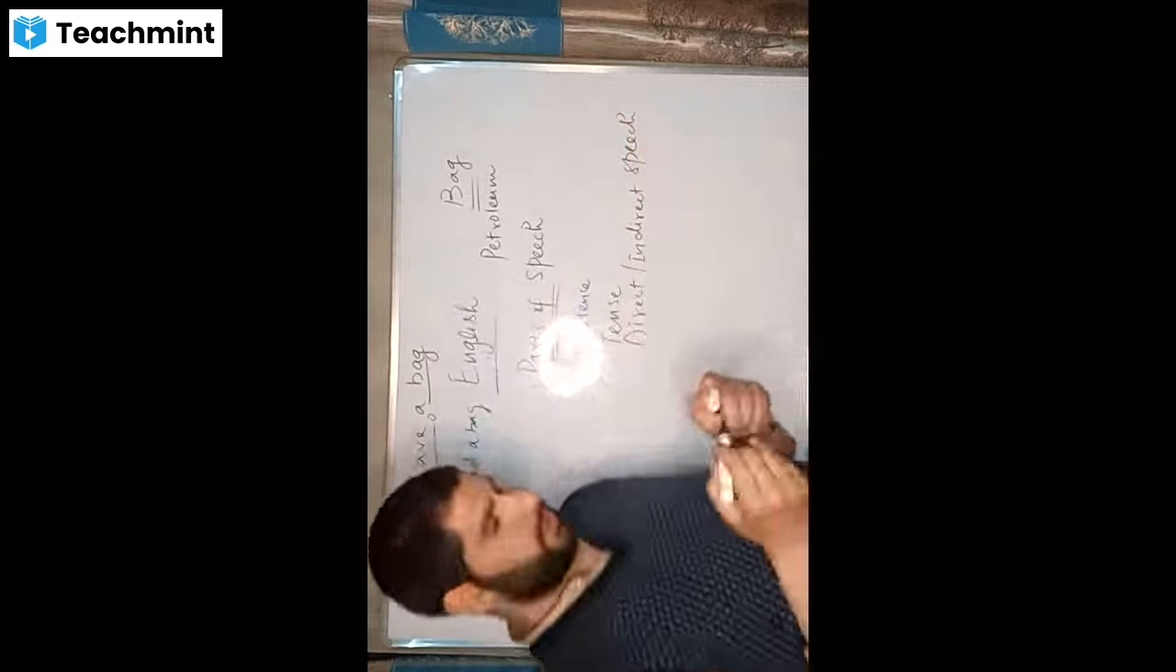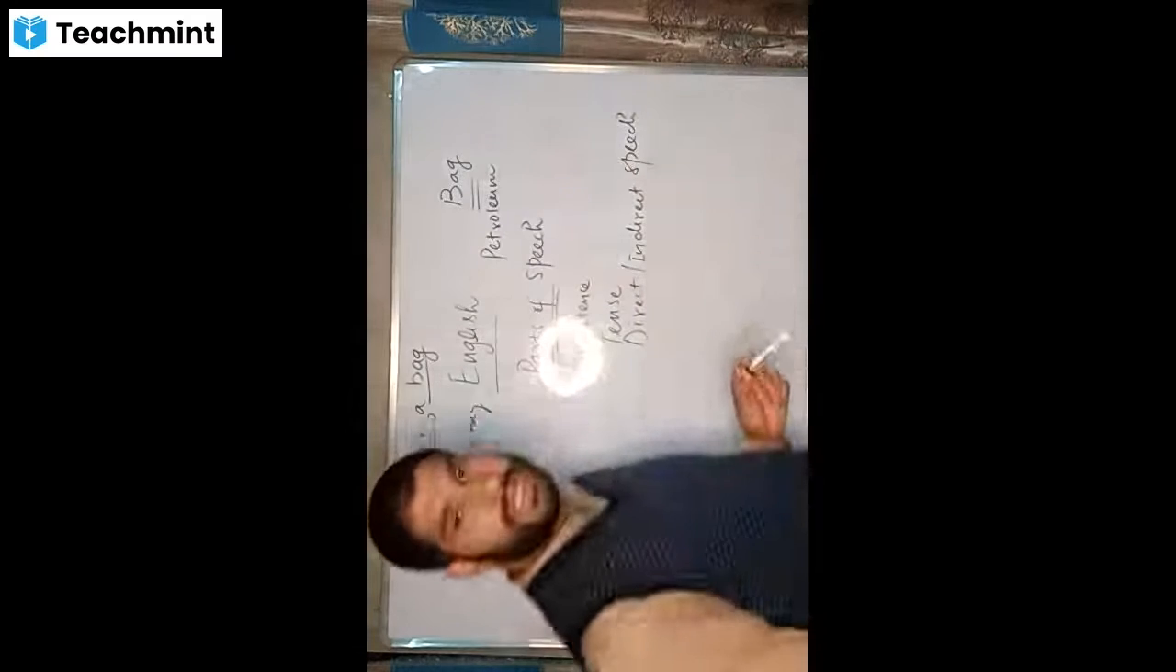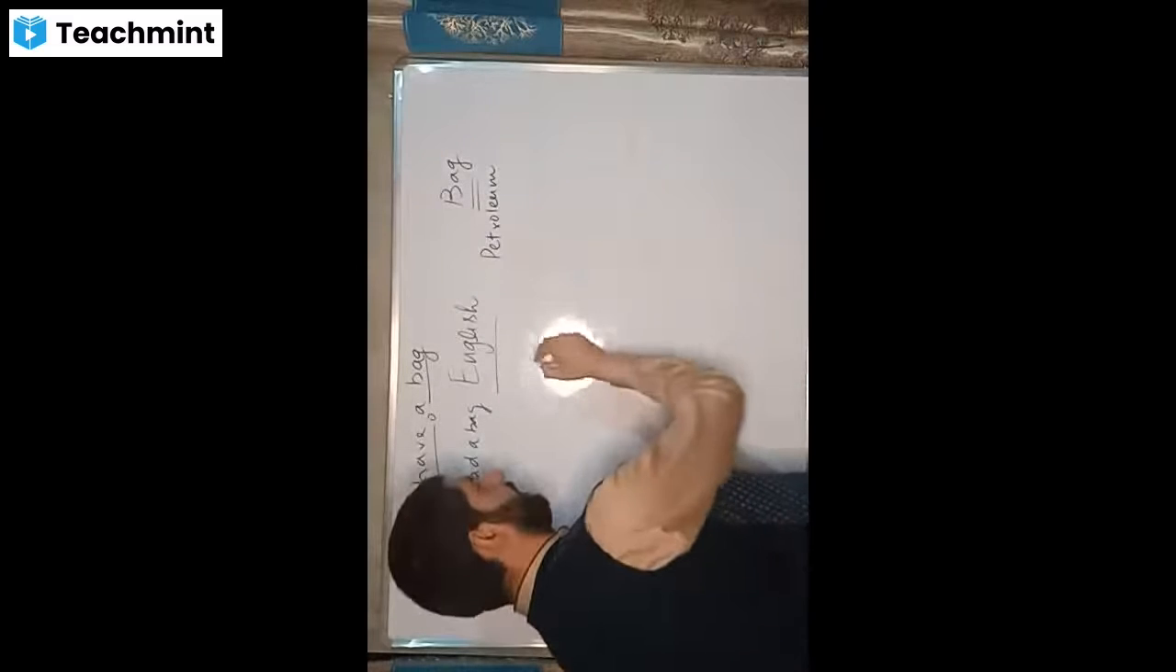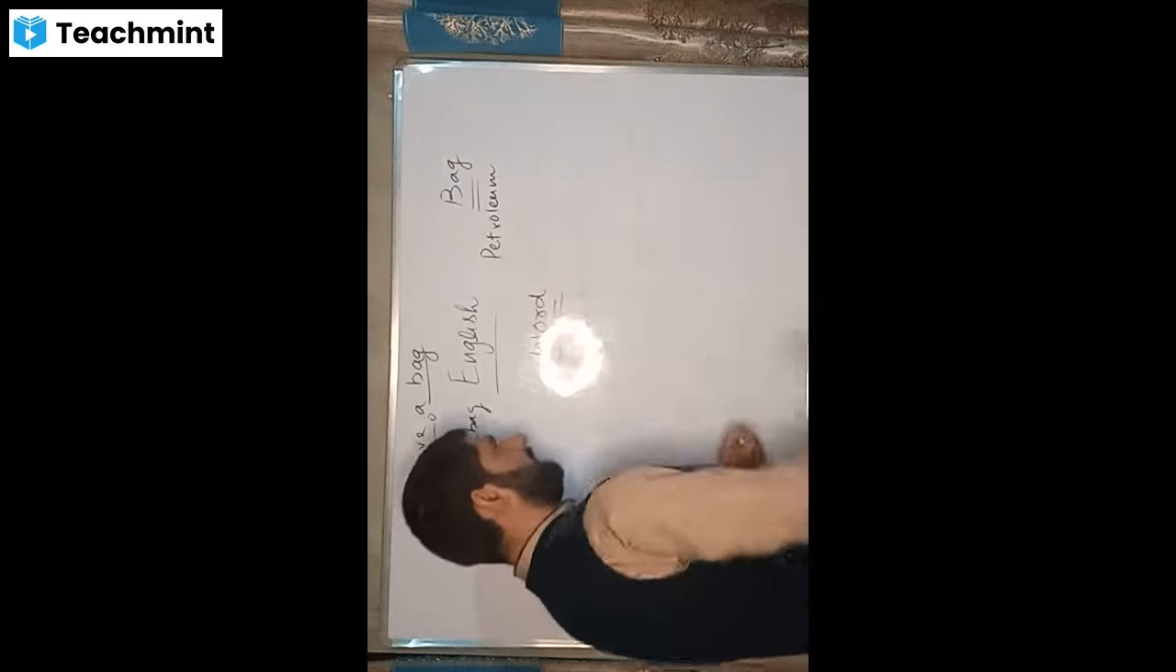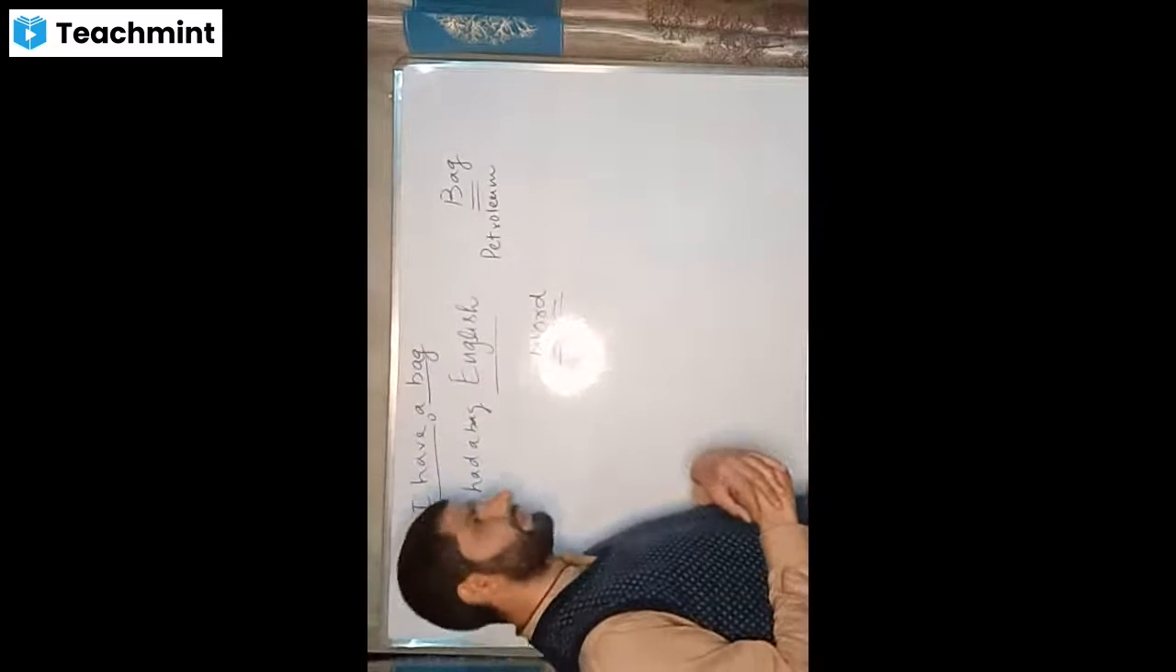So on and so forth. Now, what we are to take at the first is the word itself. Now, what's a word? Word is a combination of letters.